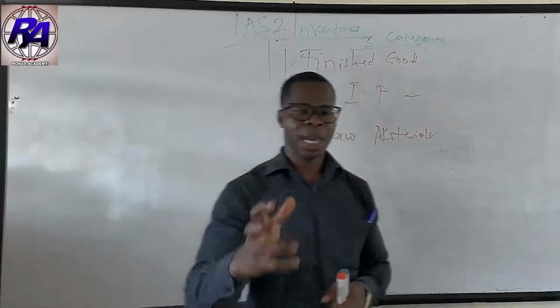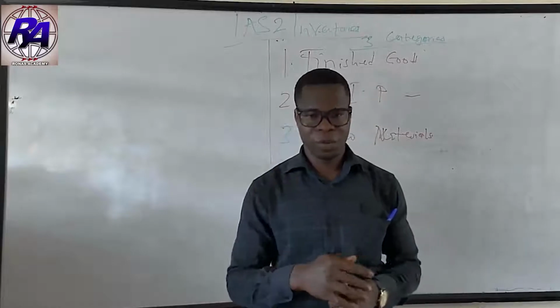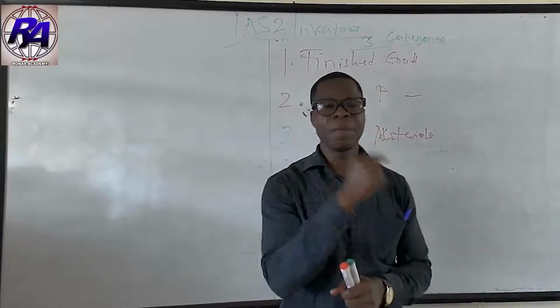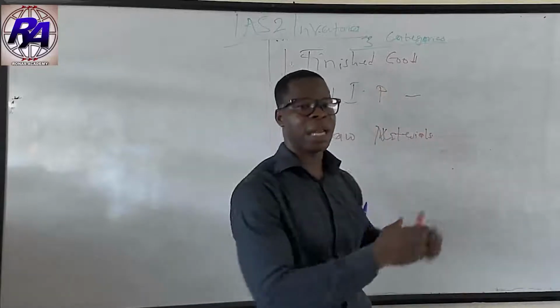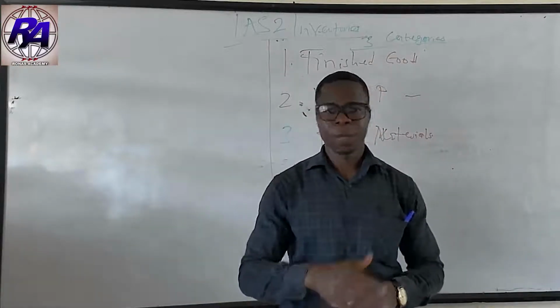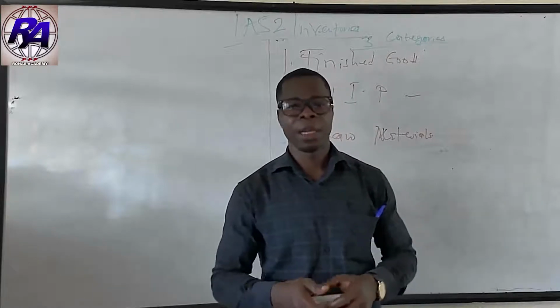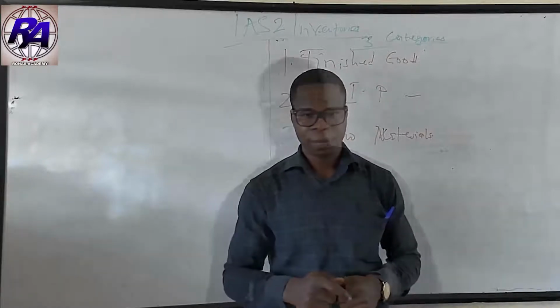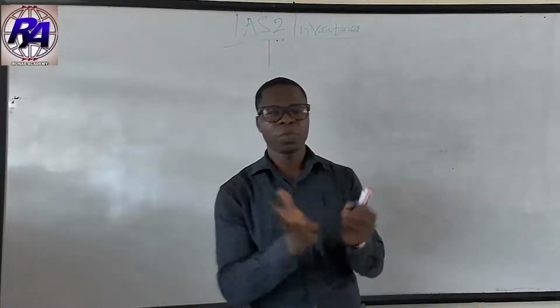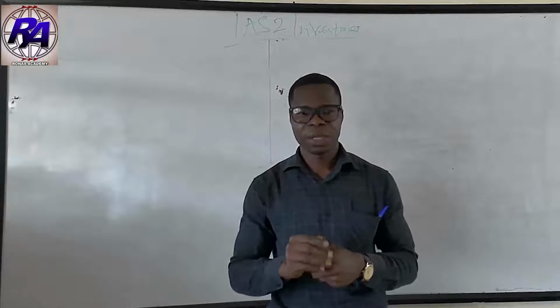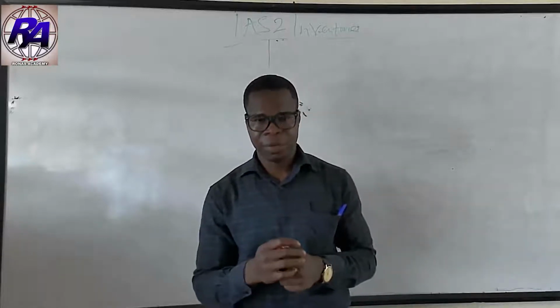Now, when should we recognize an item of inventory? We should only recognize an item of inventory when it meets the definition as enshrined by the standard, and also enshrined in the regulatory framework. Knowing the definition of inventories and knowing what comprises inventories, let's look at how to measure inventories.